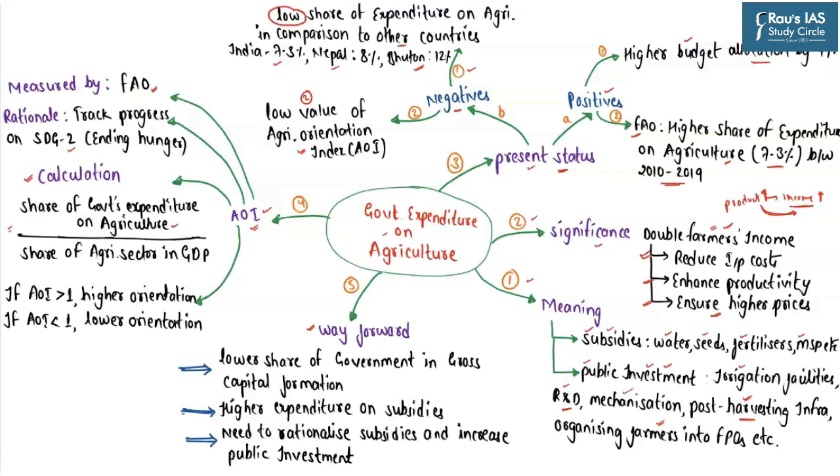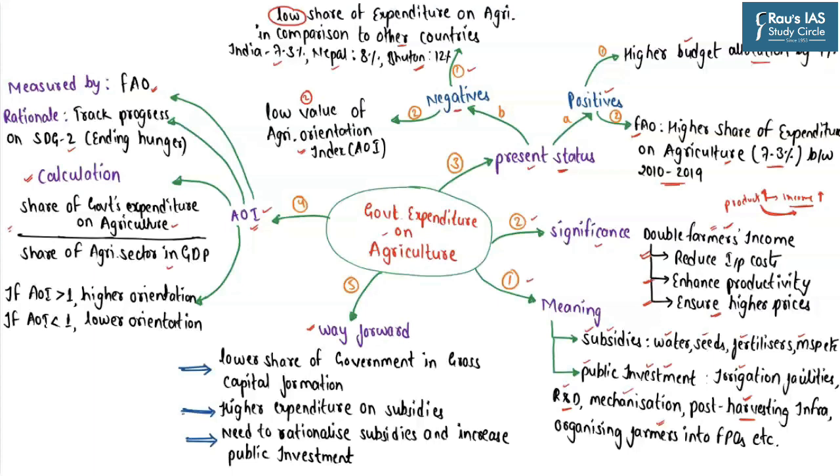As we have seen, in the case of India, it is approximately 7.3%, and this is divided by the share of the agriculture sector in the overall GDP. So in the formula, as you can see, in the numerator we have the share of the government's expenditure on agriculture, and in the denominator we have the contribution of the agriculture sector to the overall GDP of a country. So this is how the Agricultural Orientation Index of a particular country is measured.